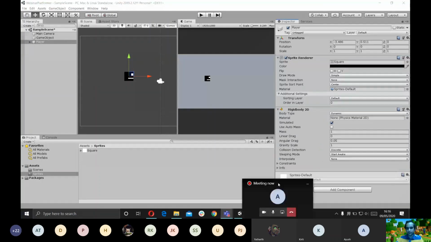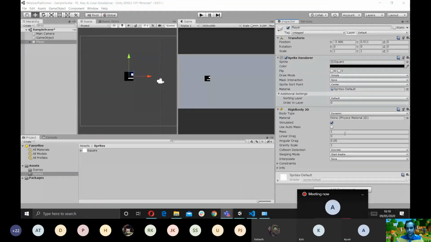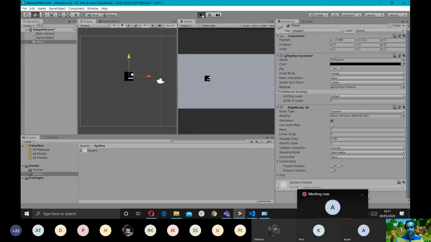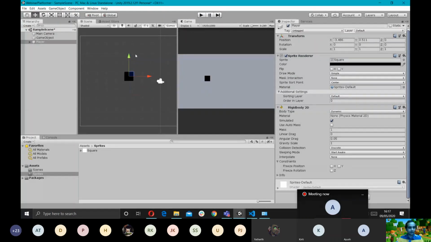What this does is it allows me to select the mass of the object. It allows me to select how gravity affects the object, and some more constraints, like in which position I want it to move, or whether I want to freeze its rotation. So let's see what happens right now. If I play the scene, firstly the eye and the smile disappeared, and secondly the player fell down because of gravity. So now let's figure out why the eye and the smile disappeared.